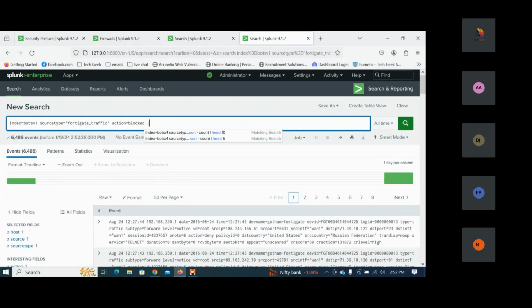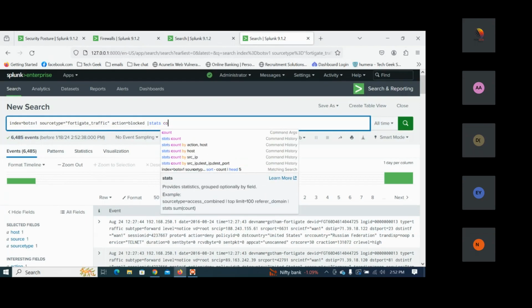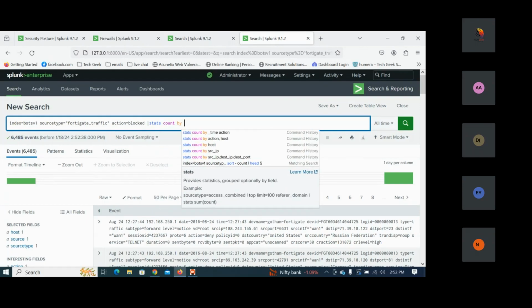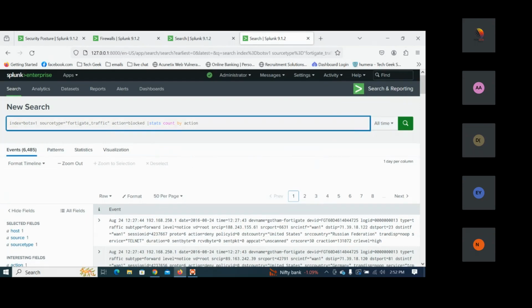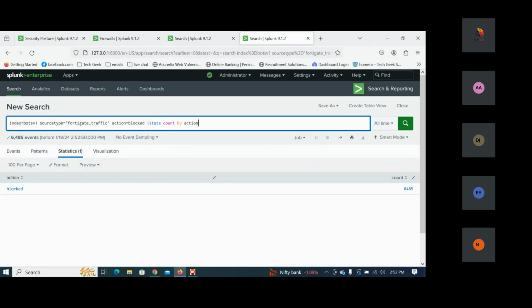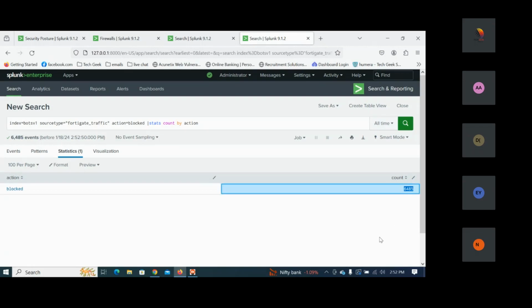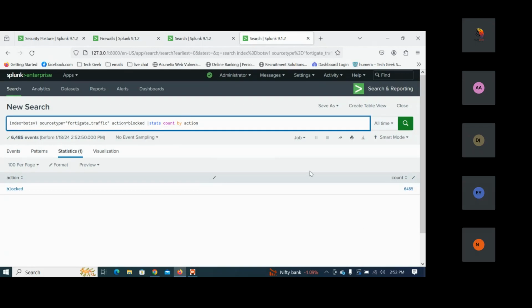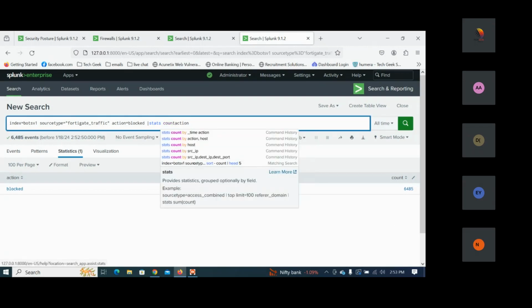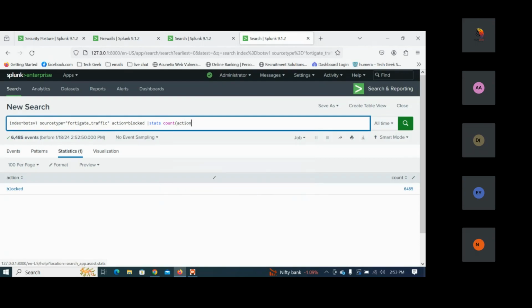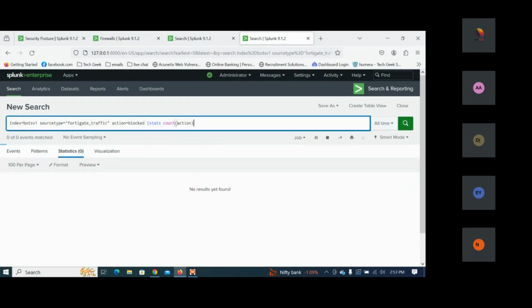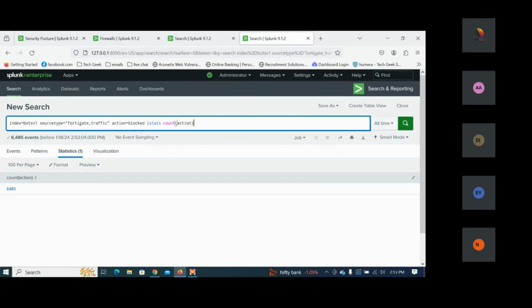From this, I'm going to create stats count by action. So here I can see all the block connections. We know we require this count here, so that's the reason I'm removing this by. If you remember, I put it into brackets. This comes as the action here. So we can see 6485 as the count. The total count is 6485 here.